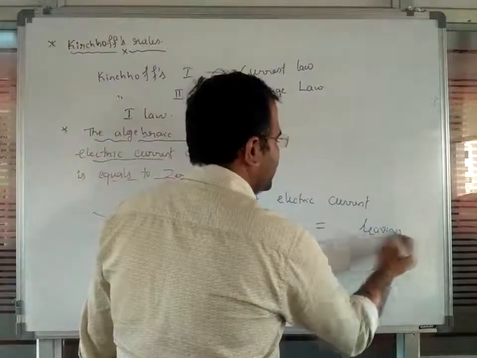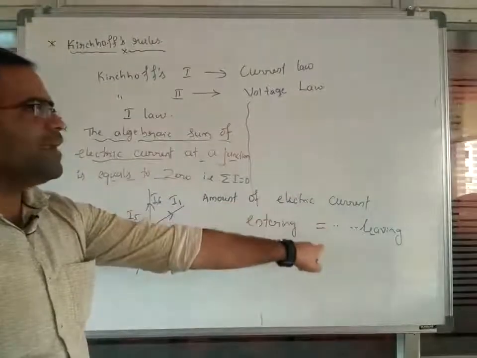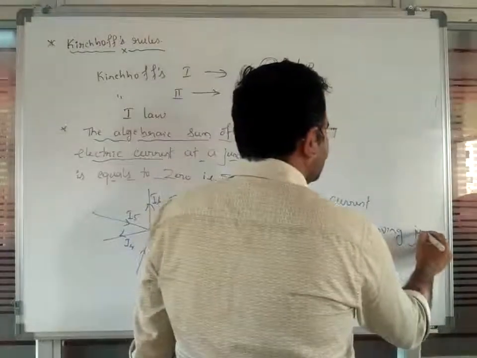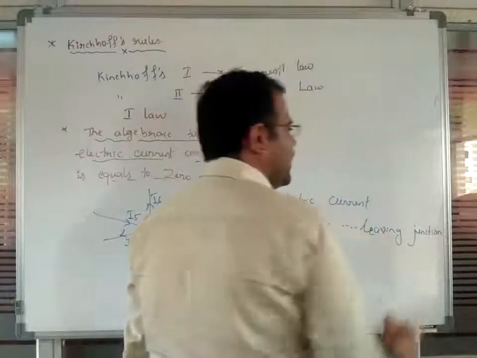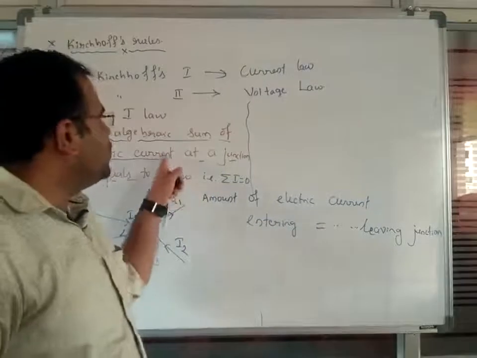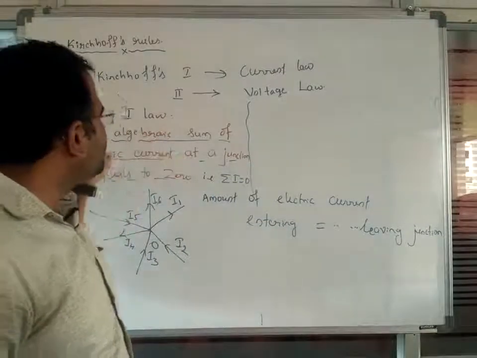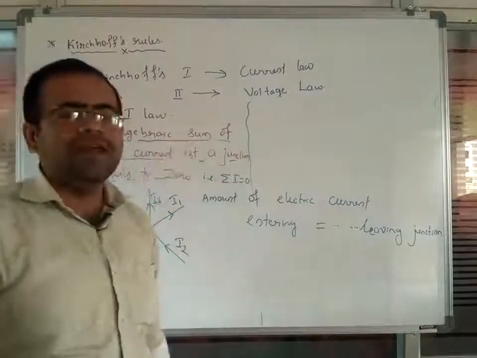So that is the reason we can say the algebraic sum of the total electric current will be taken as 0 here.